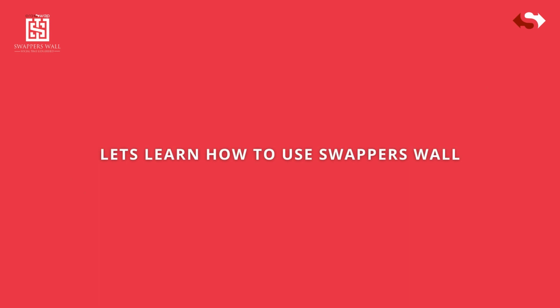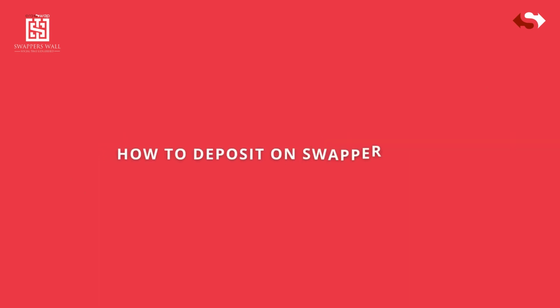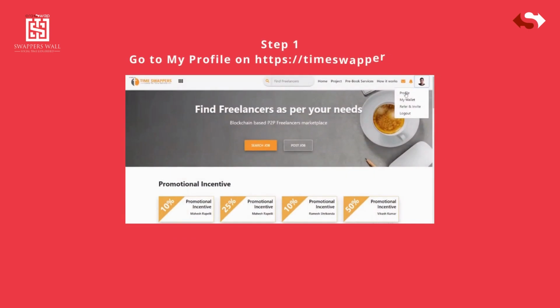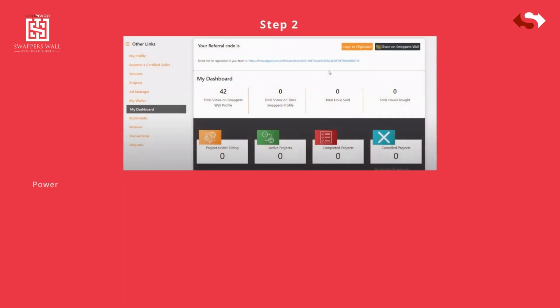Let's learn how to use SwappersWall. How to deposit on SwappersWall. Step 1. Go to my profile on TimeSwapper's website. Step 2. Go to my wallet. Here you can check in and out deposit and withdrawal history from TimeSwappers as well as SwappersWall platforms.